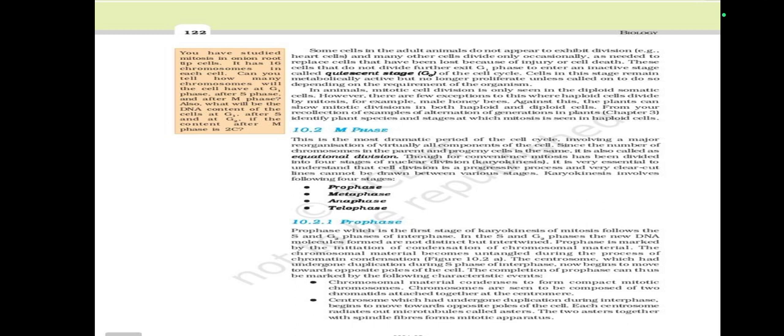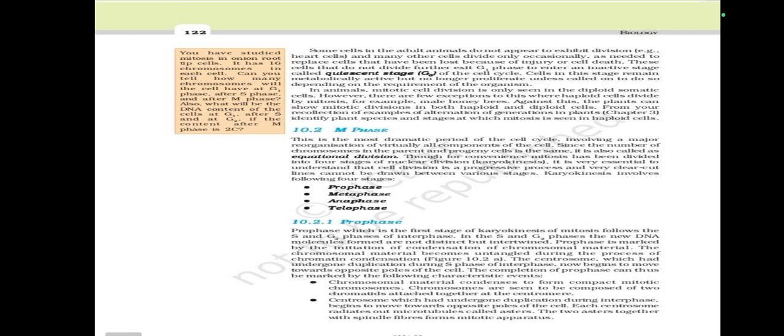The completion of prophase can thus be marked by the following characteristic events: chromosomal material condenses to form compact mitotic chromosomes. Chromosomes are seen to be composed of two chromatids attached together at the centromere.